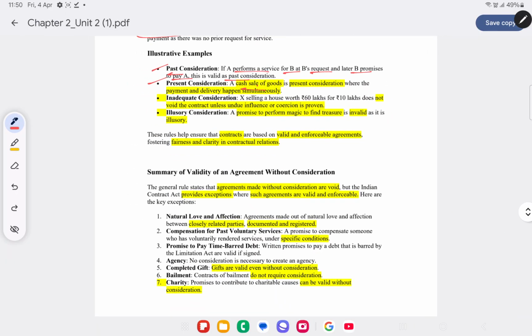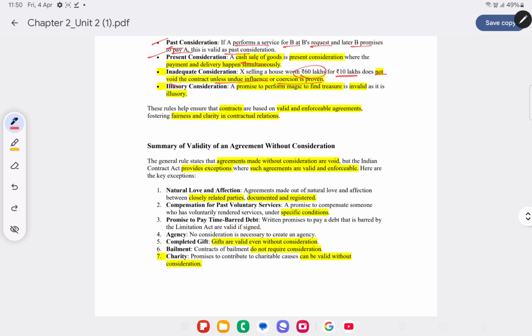So we saw about past consideration, present consideration. What about inadequate consideration? Inadequate consideration meaning, for example, a house worth 60 lakh, that's the general market value at which the house will be sold, but then it's sold only for 10 lakh. That does not mean that the contract is void, unless undue influence or coercion is proven. Suppose a person is threatening another party to purchase a house which is generally selling for 60 lakh, coercing the other person and buying the same for 10 lakh. In that case, it becomes a voidable contract.